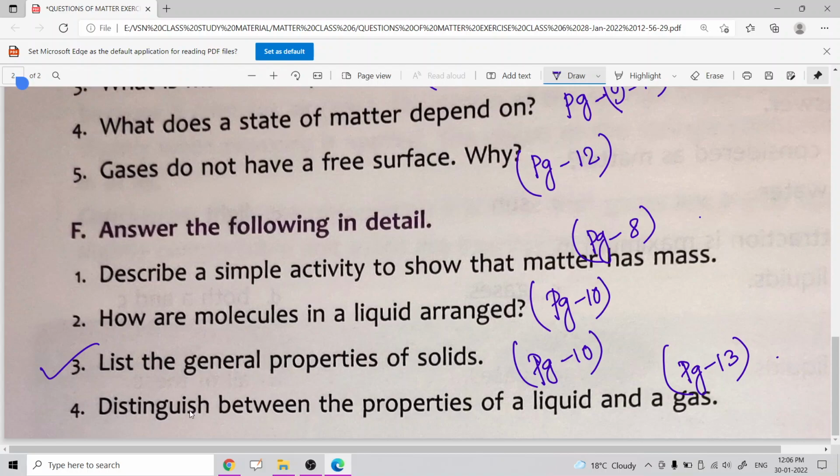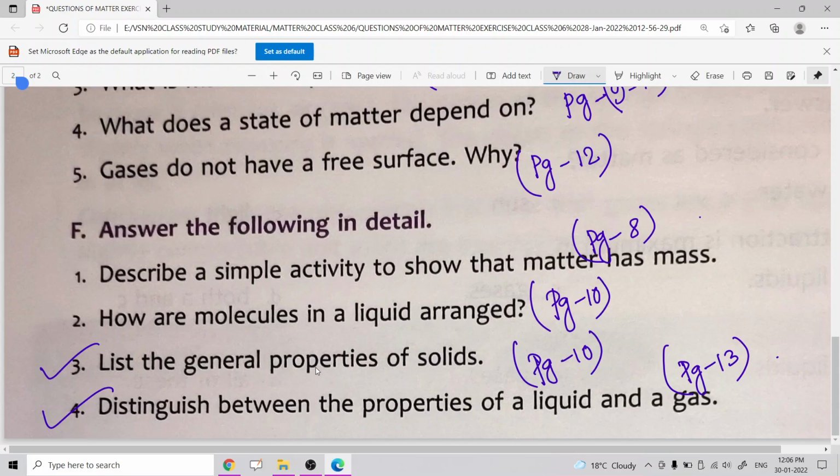Now if you distinguish between the properties of solid, liquid and gas, then between a liquid and a gas, you can say that the intermolecular attraction between molecules for liquids is not so strong, but for gases the force is very weak.